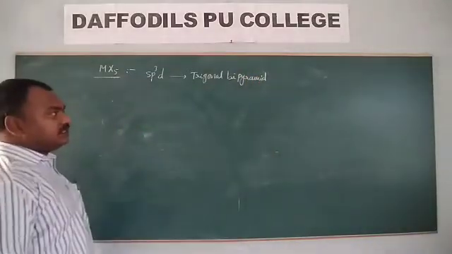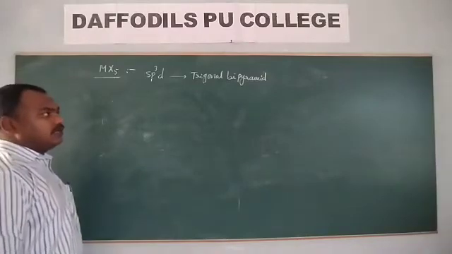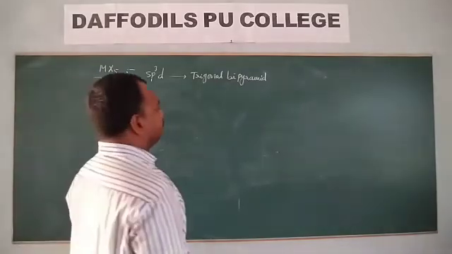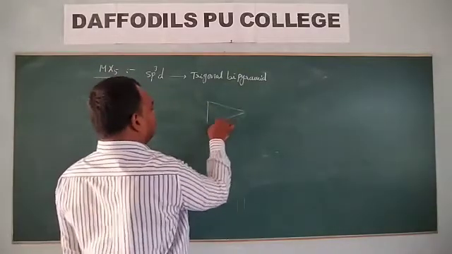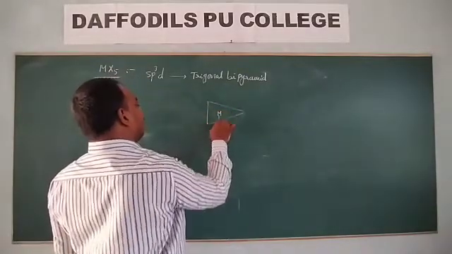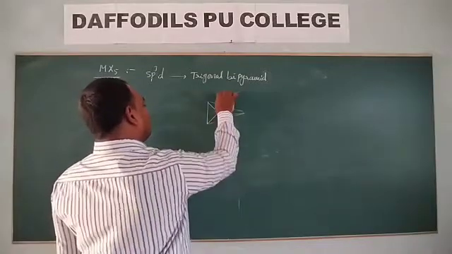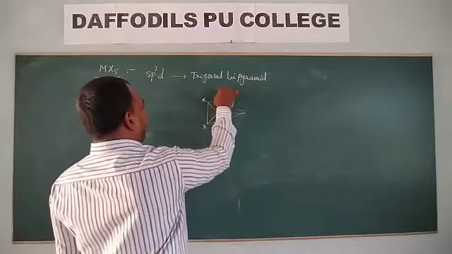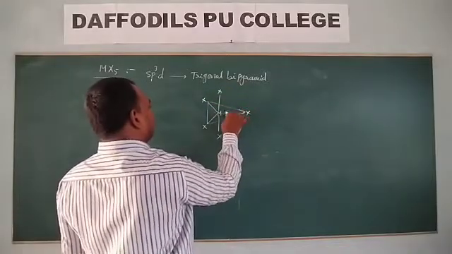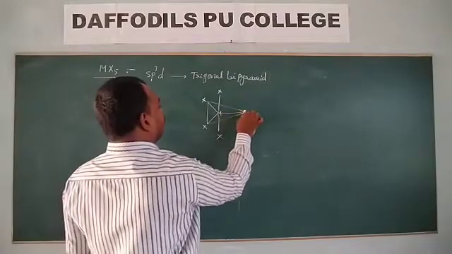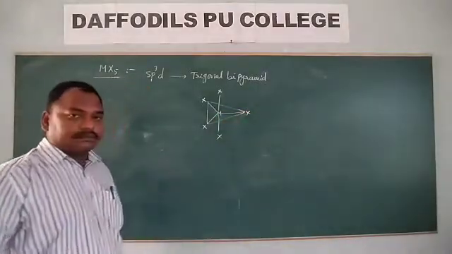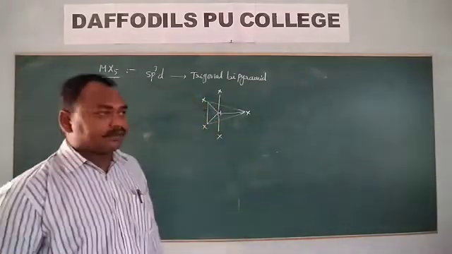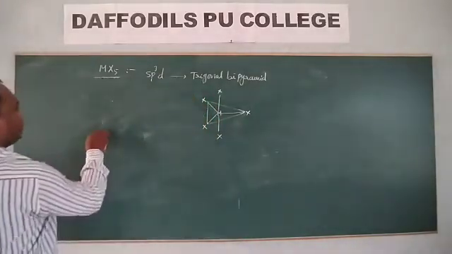So PCl5 is sp3d hybridized, and the shape of the molecule is trigonal bipyramidal.